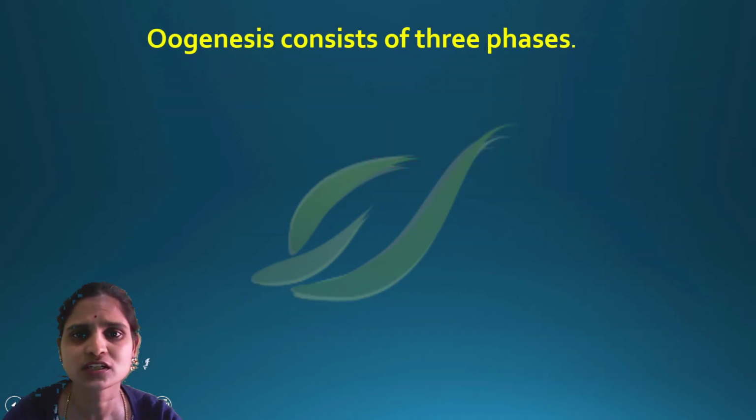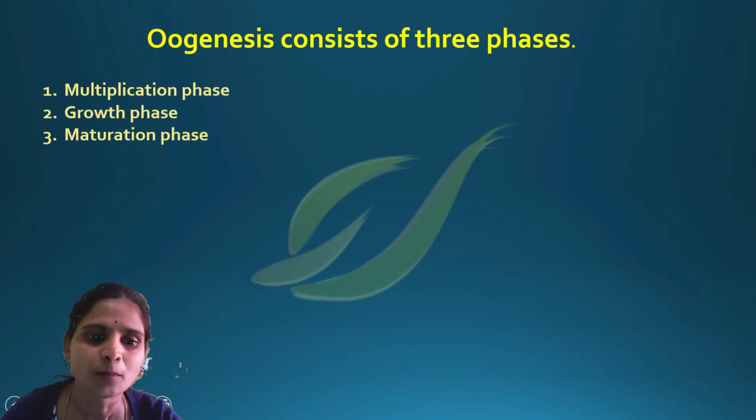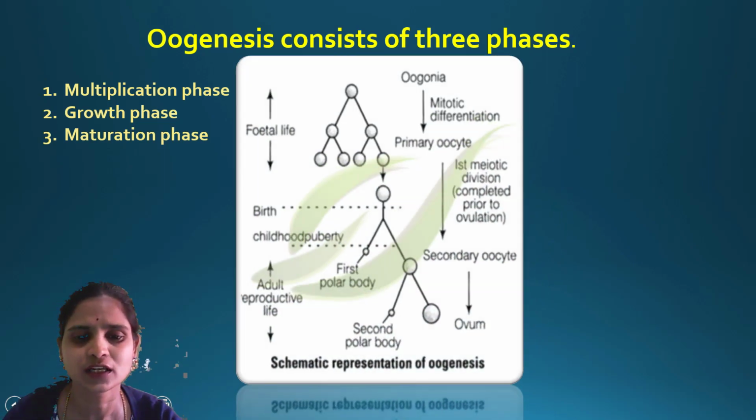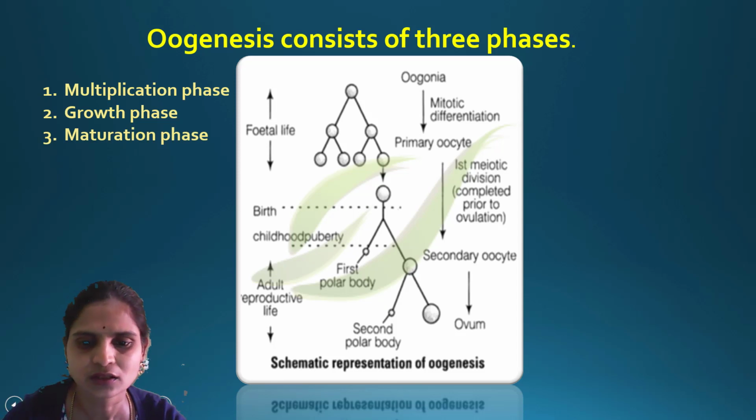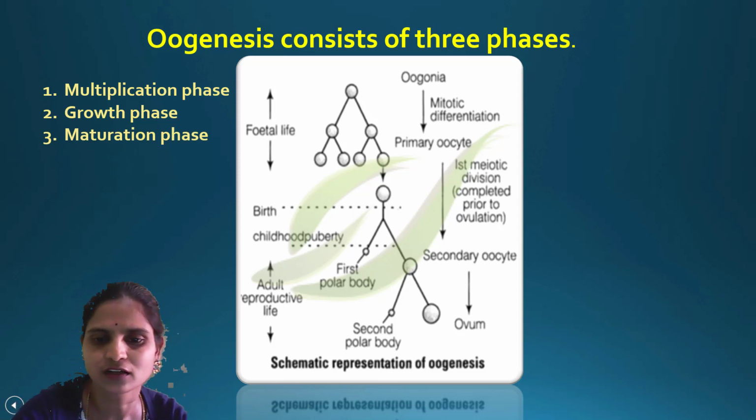In oogenesis, three phases are present: multiplication phase, growth phase and maturation phase. First we will study a schematic representation of oogenesis. You can see the chart here.